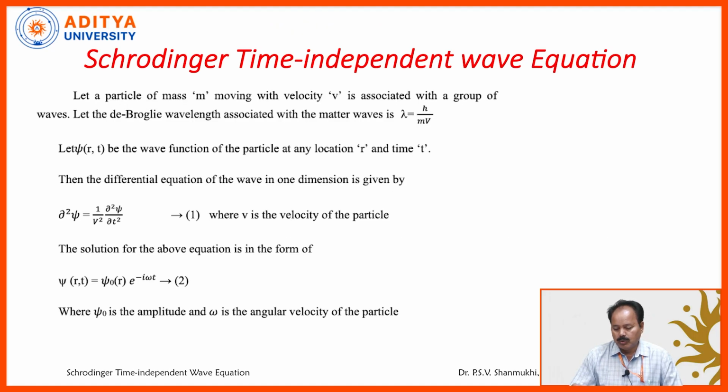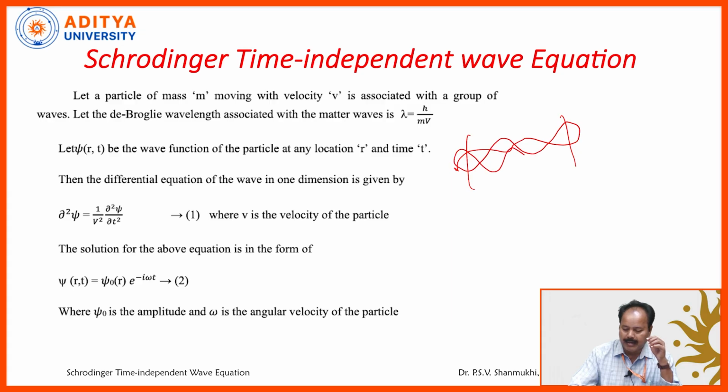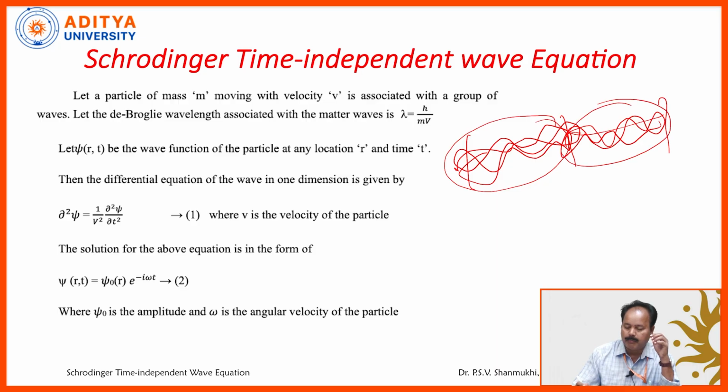Coming to the wave packet, according to de Broglie hypothesis, an electron describes wave nature. These are not simple waves but a complicated group of waves. Between two fixed ends, the wave propagates and then comes back, describing to and fro motion. So it is a complicated group of stationary waves and also propagating waves.